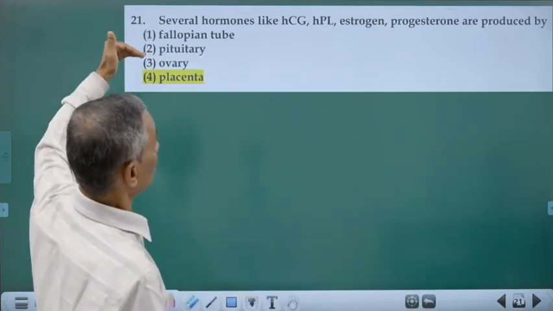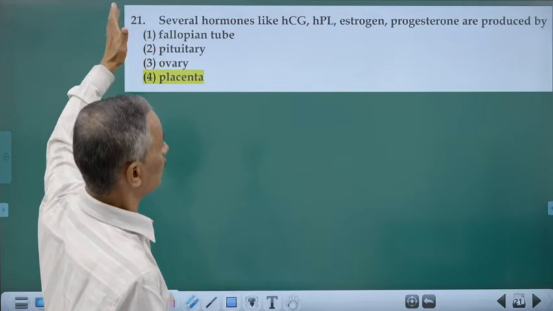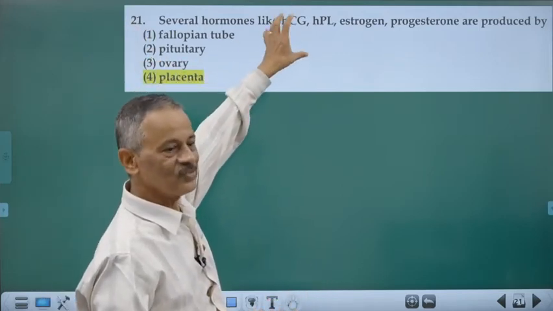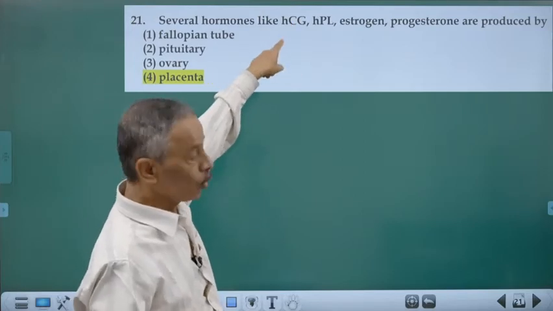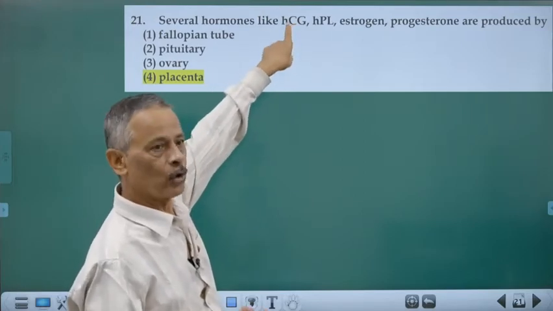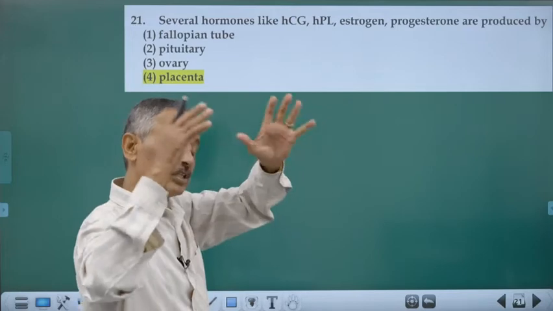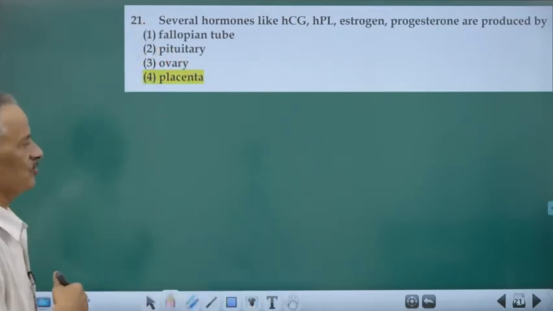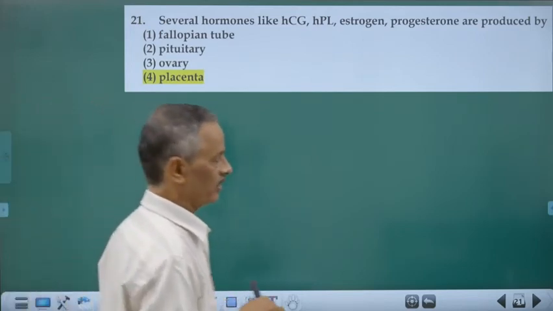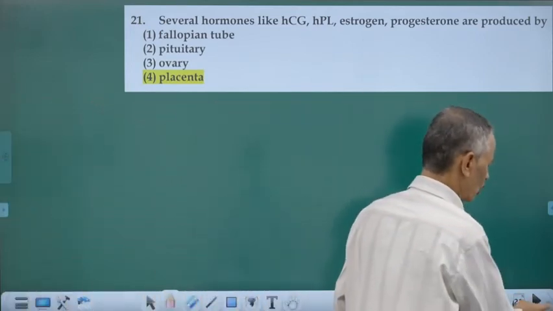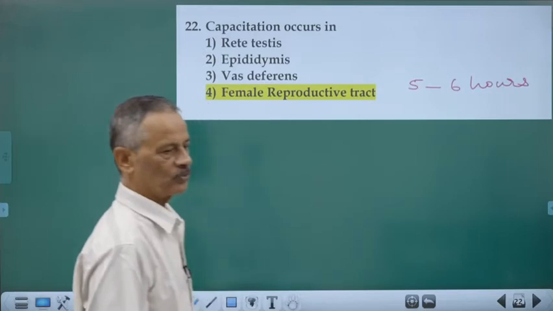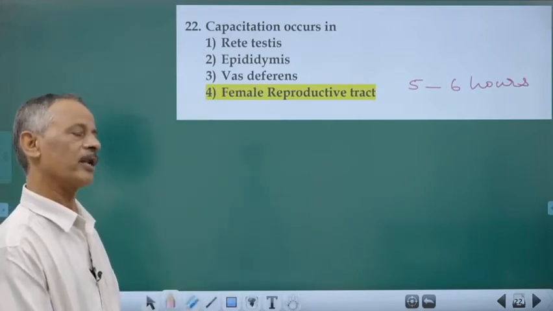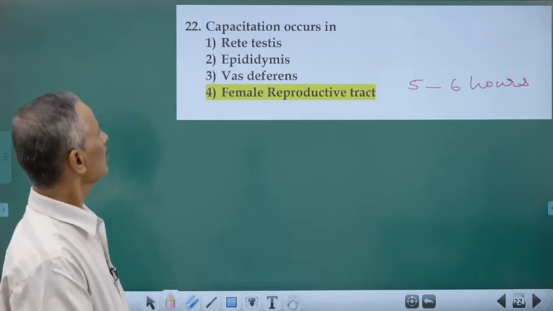Several hormones like HCG, HPL, estrogen, progesterone are produced by which structure? It is the human chorionic. Chorion is the outermost layer, which is a part of the placenta. So it is the placenta that produces all these things. Placenta is a temporary structure which is also endocrine in function. It produces a number of hormones, and HCG and HPL are very important ones.